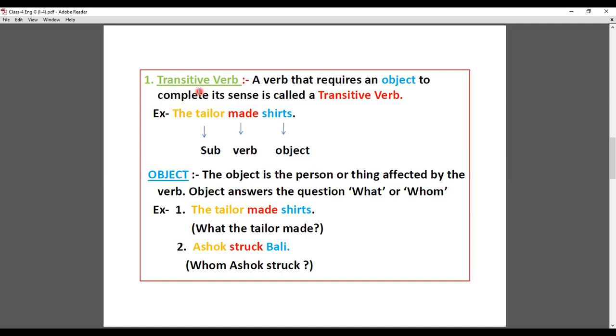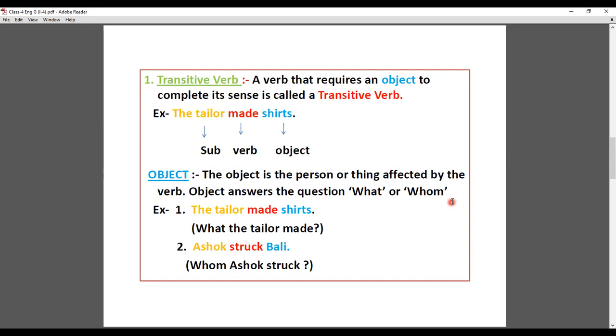So now what is an object? The object is the person or thing affected by the verb. Okay, an object answers the question what or whom. Okay student, object किसका आंसर देता है what or whom का. As an example, the tailor made shirts. What the tailor made? Tailor ने क्या बनाई?